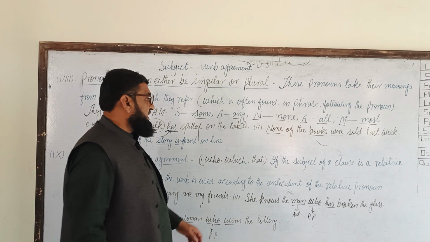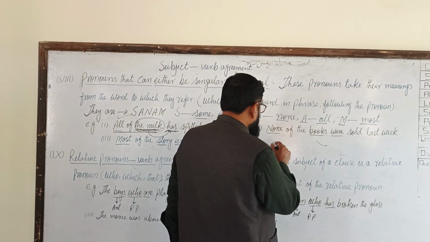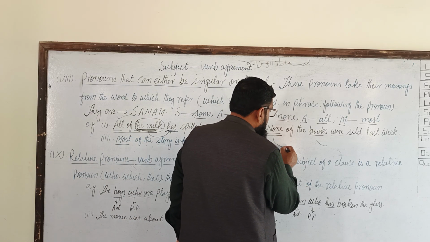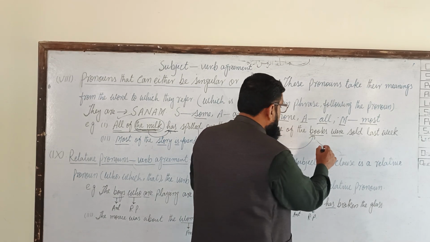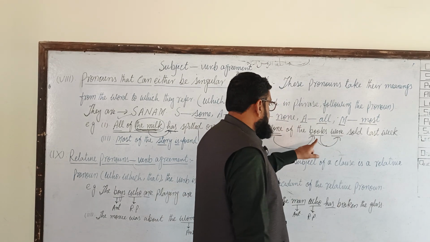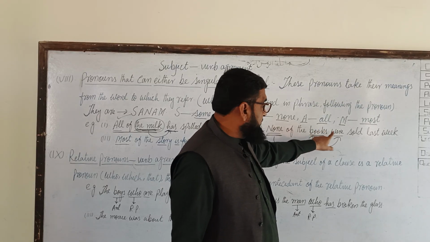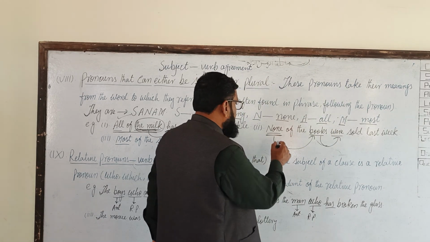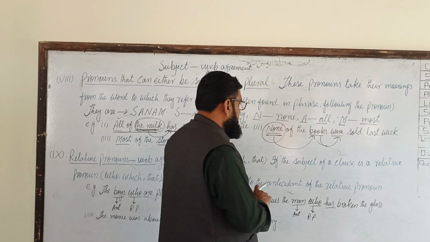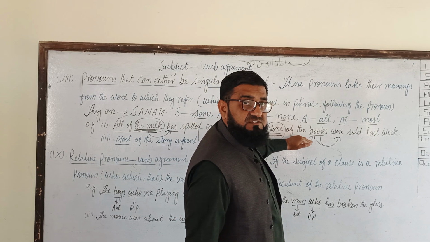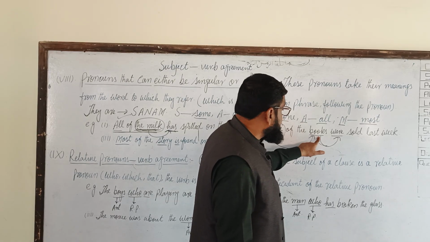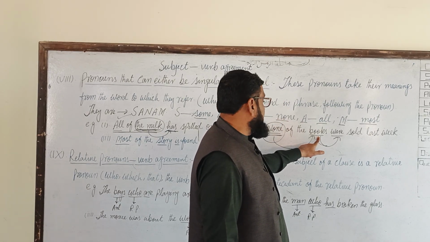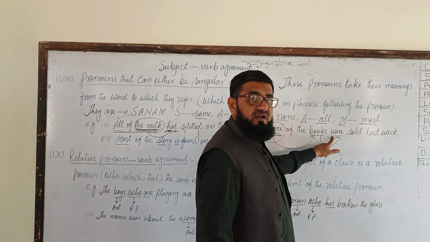And second, none of the books. None depends upon the books. If books are plural, the verb will be plural, not depending upon none. But the phrase used after none, of the books, is important, and we will decide accordingly.